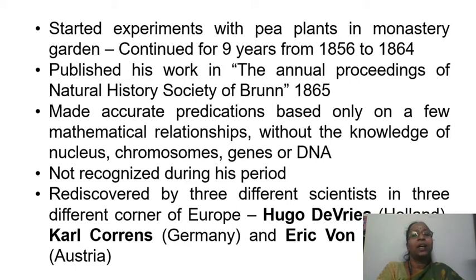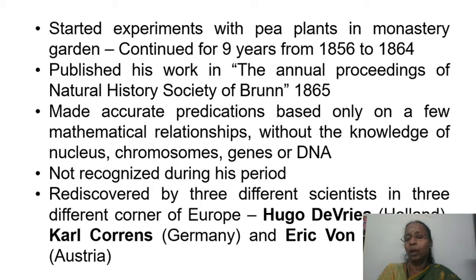In the monastery garden, he started his experiment with the pea plant, and he did that for 9 years, from 1856 to 1864. And he published his work in the Annual Proceedings of the Natural History Society of Brünn in 1865. And this journal was not so famous at that time.